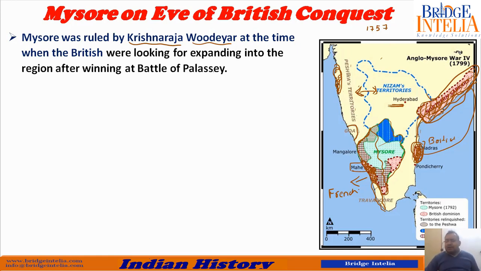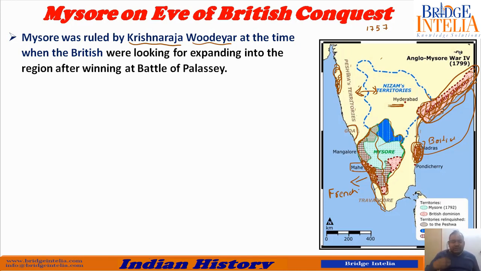After winning that battle, the British understood that if we fight a few more battles, we may take control of the entire country. If we can win Plassey, why can't we win Mysore? Why can't we win Hyderabad? Why can't we win Pondicherry? Fine. So now they were looking for more and more battles.